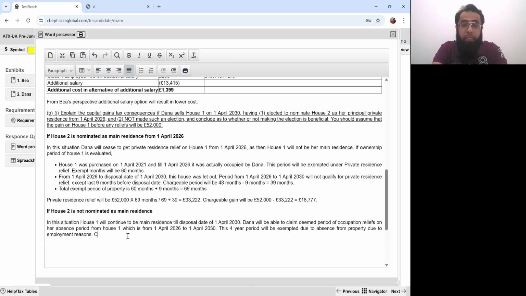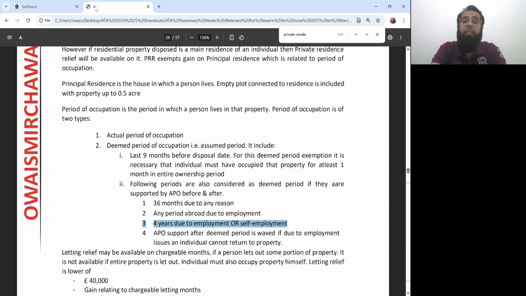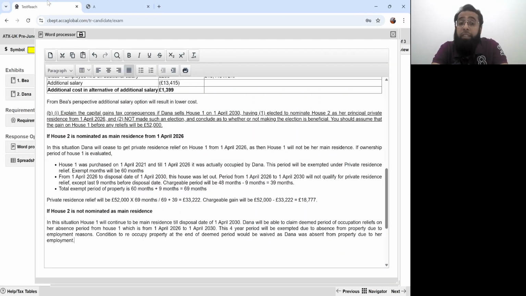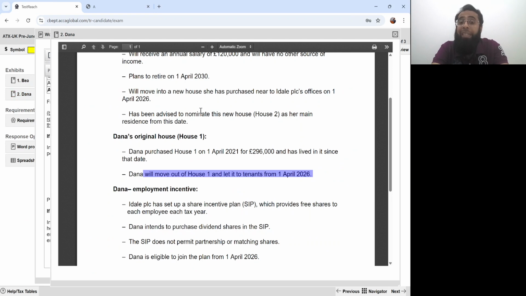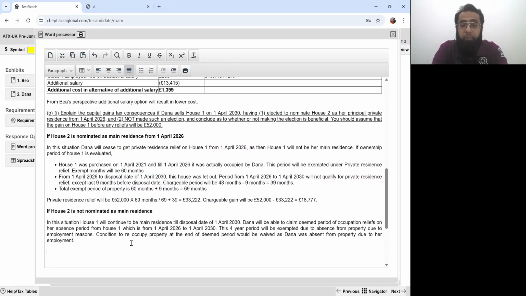Okay, now, the condition to reoccupy property at the end of the deemed period would be waived as Dana was absent from the property due to her employment. Normally there is a condition to reoccupy the property, but if there are issues of employment, this condition gets waived. And if you go and see, Dana moved to the new house due to her job with Ideal PLC.